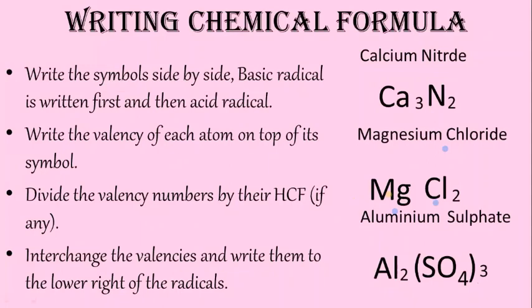So let me ask you if you are having any doubt. In this table of writing chemical formula, we have one example, sodium aluminate. Sir, the valency of sodium ion here is 1, and when it is taken to the right hand side to the aluminate, this 1 again is outside the brackets. So does 1 also need to be kept outside the parenthesis here in this example?